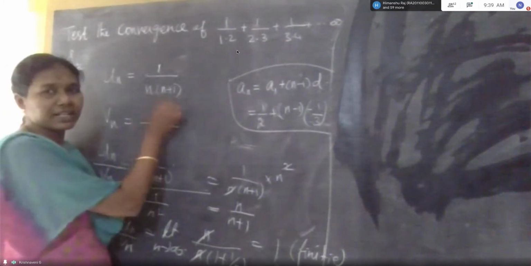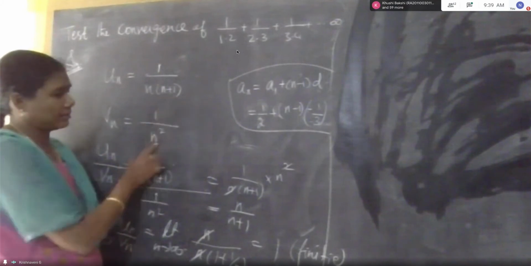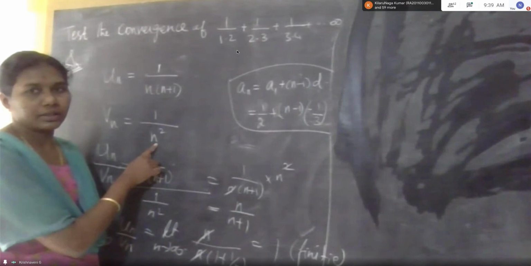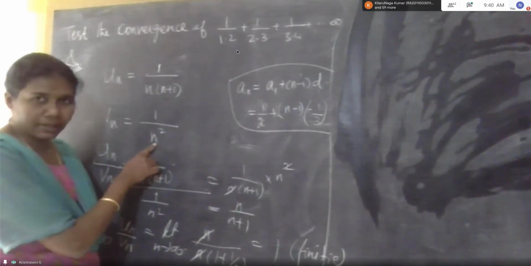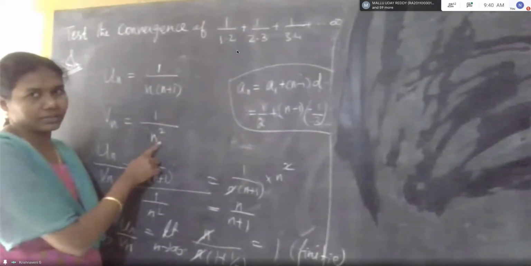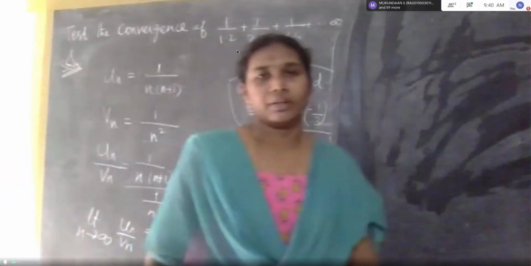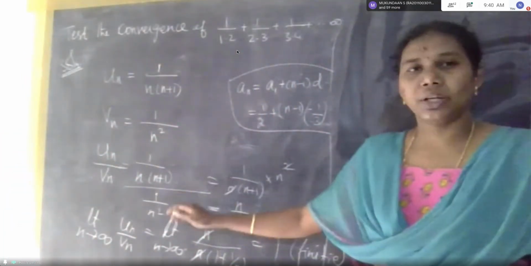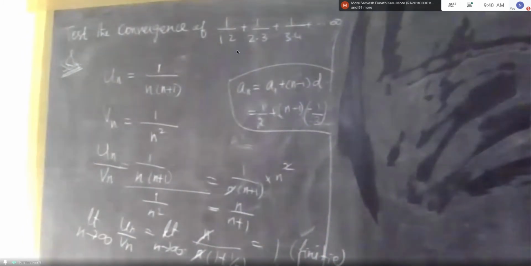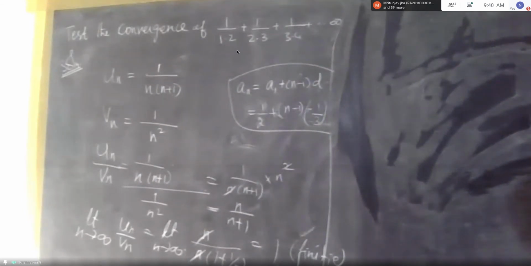In the denominator the maximum power of n is n squared. Please remember, this is the rule to find Vn: take the maximum power of n in the numerator and in the denominator. Then find Un by Vn and take the limit as n tends to infinity. Un by Vn value is 1, a finite number, so it is convergent.